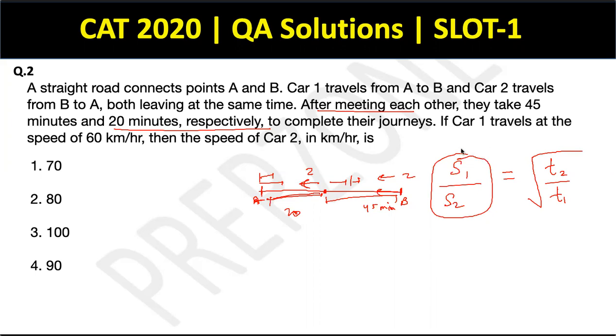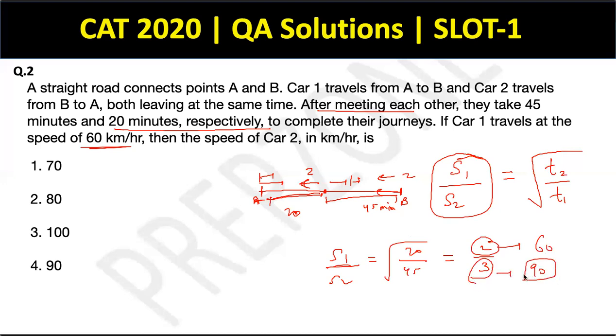So this is a very simple rule that we teach in the time, speed and distance chapter. So hence the ratio S1 by S2 will be equal to the square root of 20 upon 45, which is nothing but 2 upon 3, right? So speed 1 is given to you. Car 1 travels at a speed of 60 kilometers per hour. So the 2 part is actually 60, so the 3 part will actually be 90. So hence my answer to question number 2 is option 4.